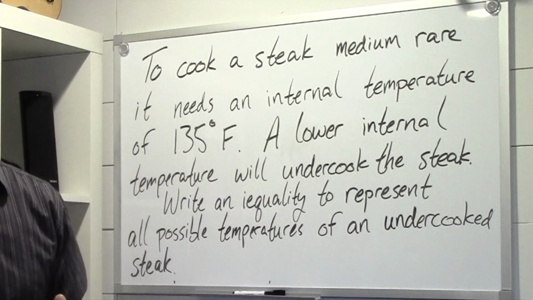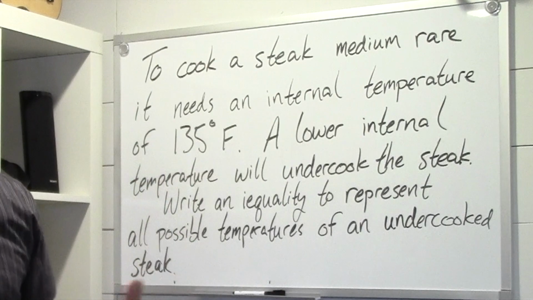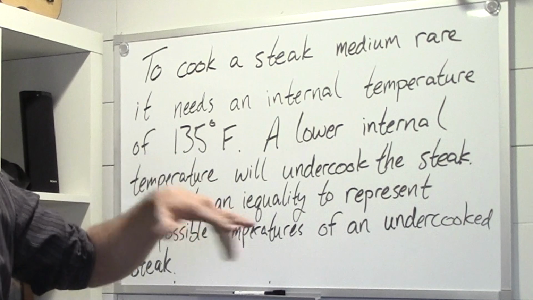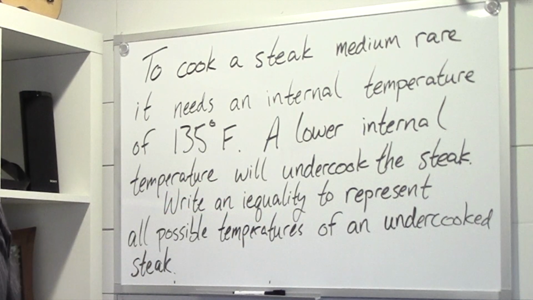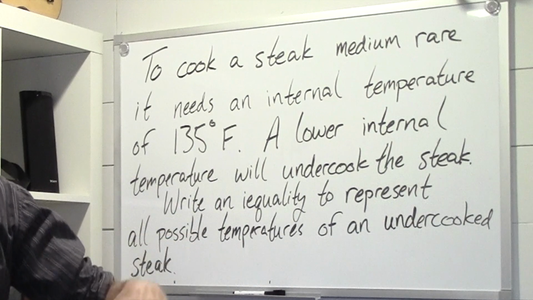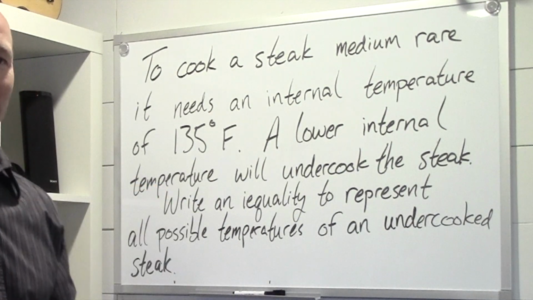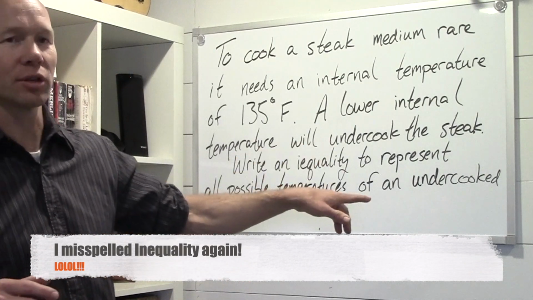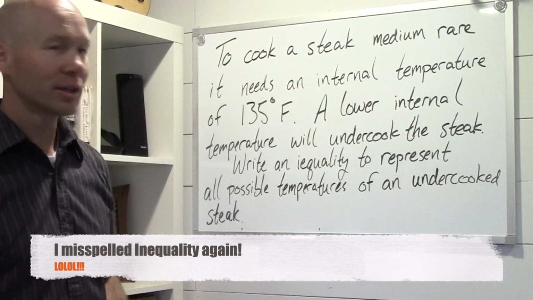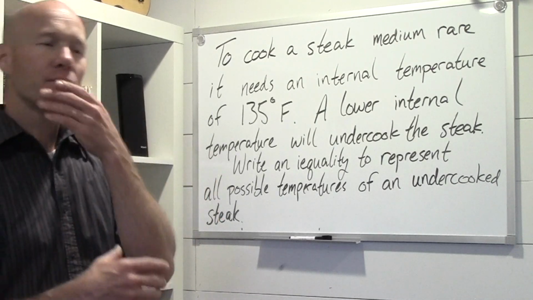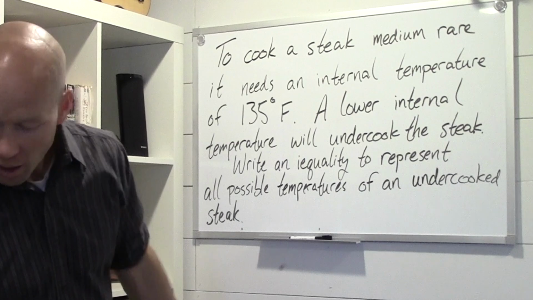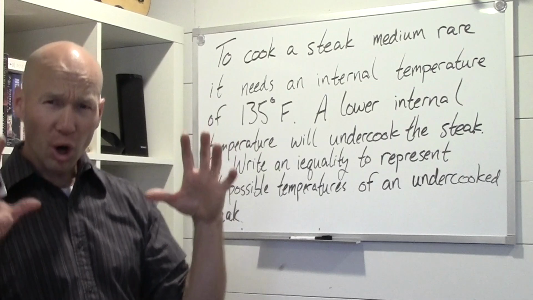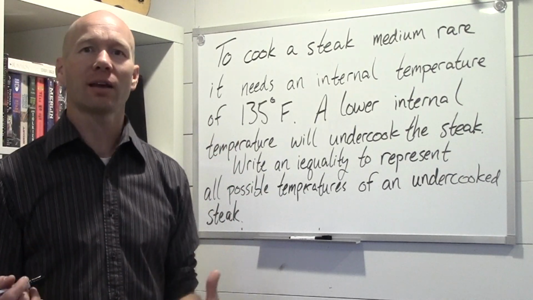Alright, let's read this one together. To cook a steak medium rare, the way that I like my steak cooked, it needs an internal temperature of 135 degrees Fahrenheit. A lower internal temperature will undercook the steak. Write an inequality to represent all possible temperatures of an undercooked steak. Well, let's think about that. It needs to be exactly 135 degrees to be a perfect medium rare steak.